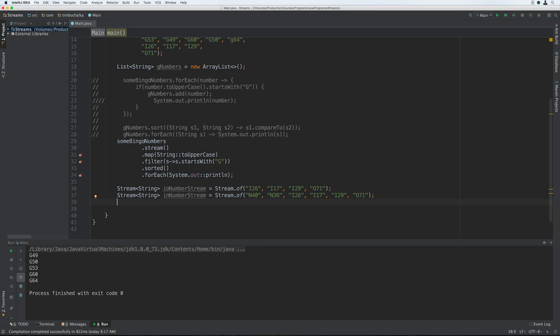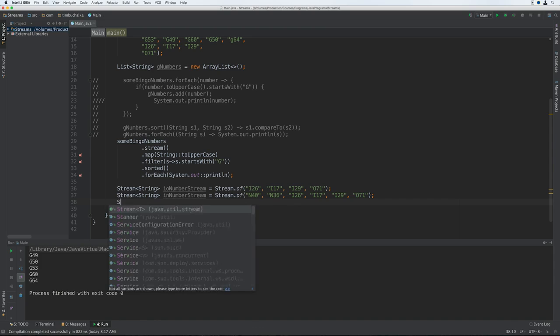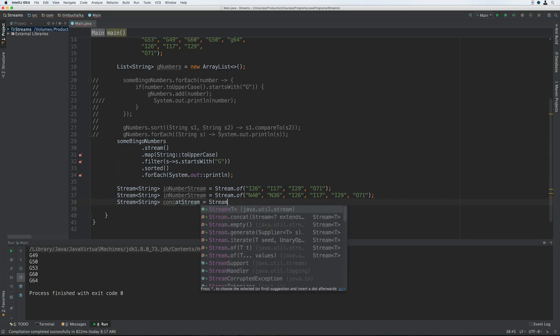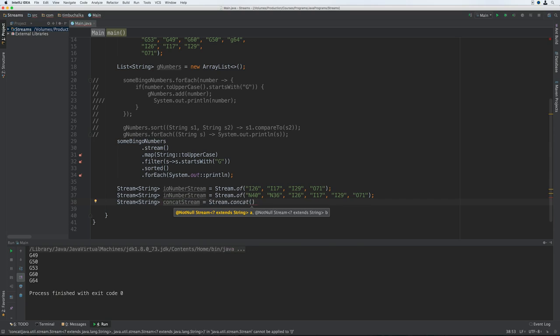Alright, so let's now concatenate these streams together. And we can use the concat method to actually achieve that. So we can type Stream<String>, and we'll call it concatStream is equal to Stream.concat, then ioNumberStream, then inNumberStream. Now note that the concat method is static, so we can't use it in a chain, but we can use the result as the source for a chain.